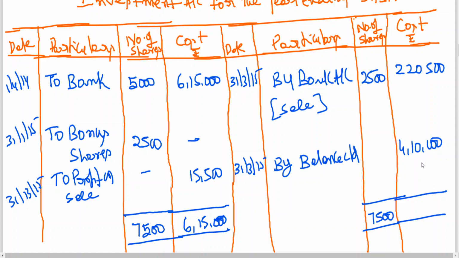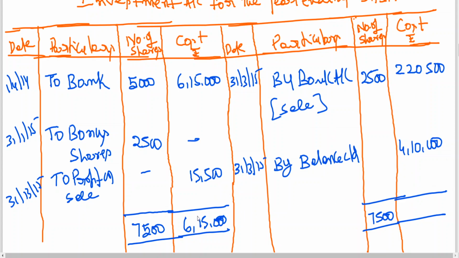Then if the market value is less, you may be getting a loss. Loss you should write here. Suppose the market value is 4 lakhs, then you should write 4 lakhs here. The 10,000 reduction in the market value should also be transferred to the P&L account. Instead of profit on sale, you can directly write the reduction in the value as transfer to profit and loss. I think you got the clarity.